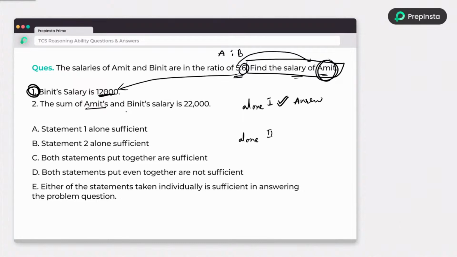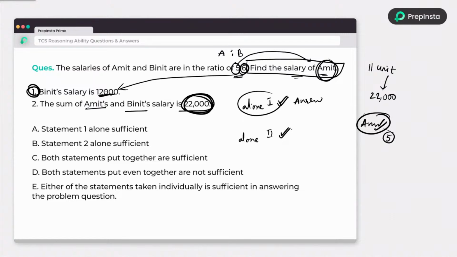The sum of Amit and Binit's salary is 22,000. Guys, tell me, Amit and Binit's ratio together is 11 units. If 11 units is a total of 22,000 rupees, can you find Amit's salary or not? Tell me in the chat, which is 5 units. So the second one we can also do. So statement 2 alone is also sufficient.